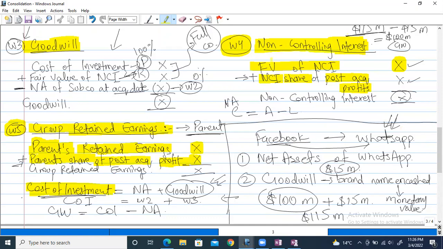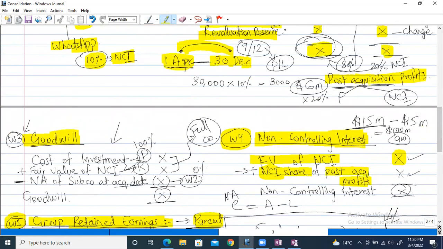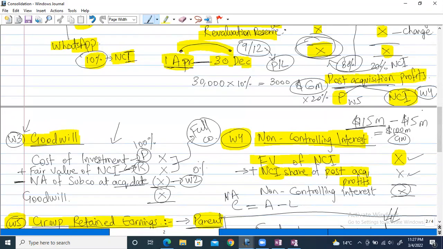Non-controlling interest. Similarly, working five is purely for which person? For parent. So you can see that in this case, NCI is adding its own benefits that it's getting according to the shareholding. Similarly, parent as well, in the second one, it is adding its own post acquisition profit. So the same thing I explained over here, that post acquisition profits are divided in parent and NCI both. So for parent, it goes into working 5. For NCI, it goes into working 4 in this case, right?